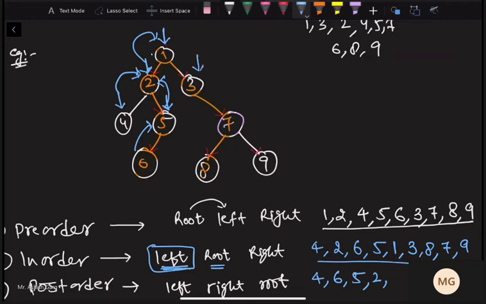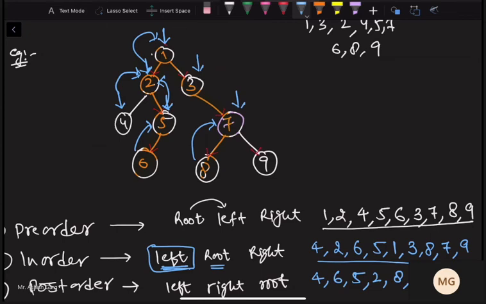Without visiting 1, which is a root node, which we will visit at the end, we will come to the right part, that is 3. Now 3 is visited. Do we have left of 3? We do not have any left of 3. So we have visited 3, but left is not available. So we go to the right part. Do we have left of 7? Yes. So we will go to 8 and we finally visit it because we do not have left or right of 8. Then we come back to 7.